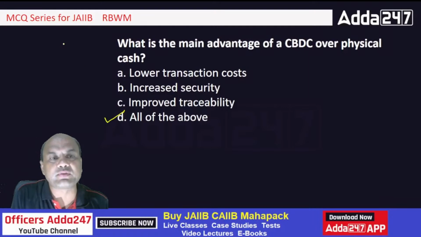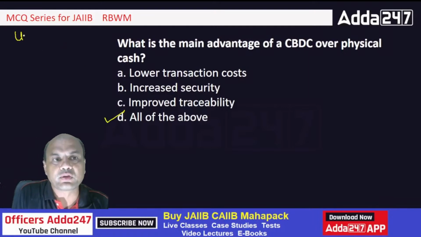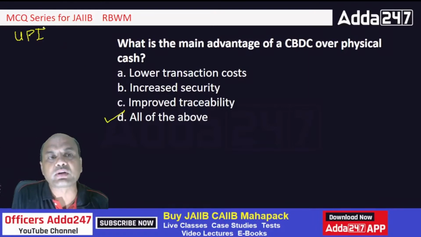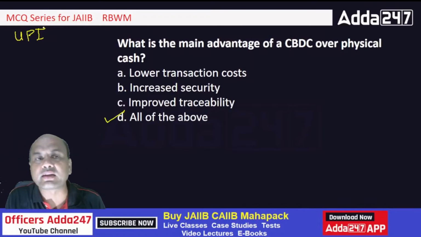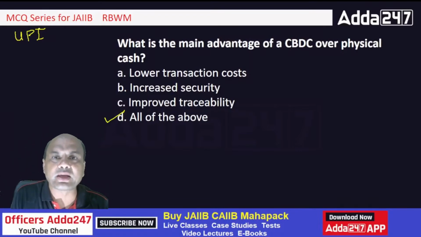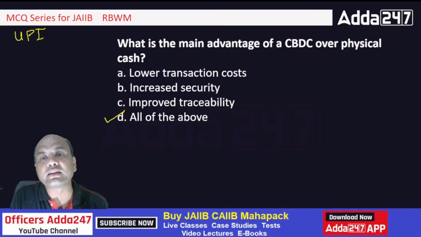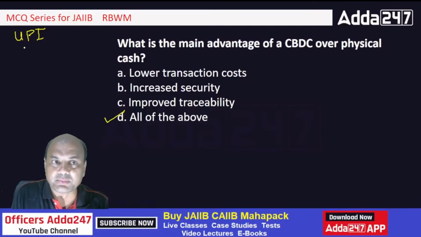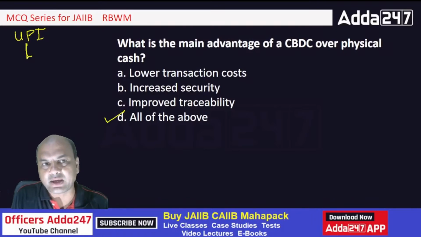When we are having the UPI also, I'm doing only online transactions. When I'm having UPI, PhonePe, everything, why should I need this CBDC then? Remember, the problem with UPI is, whenever I transfer, let's say 100 rupees, let's say I'm having in my bank, online banking, 1000 rupees.